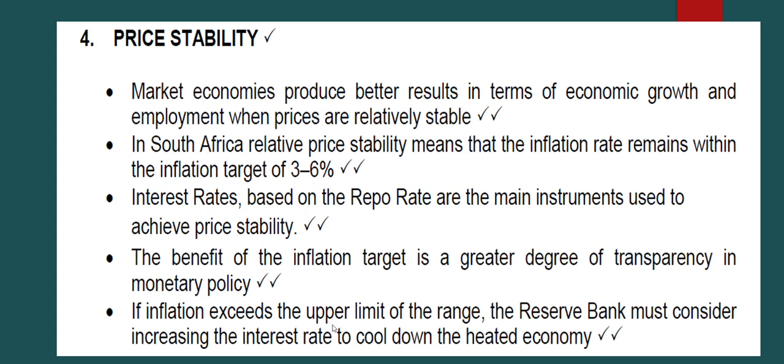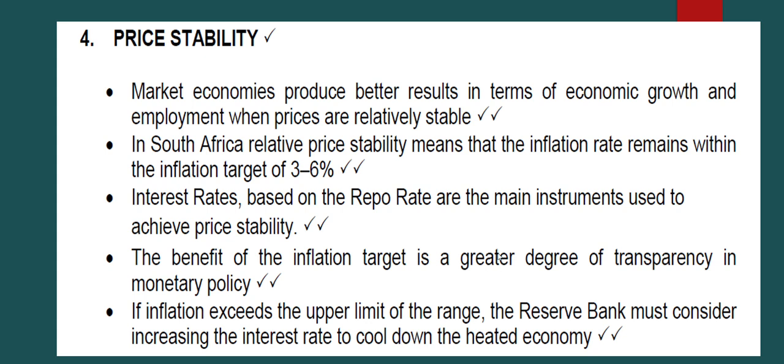So what does that mean to me? There's an assumption that if prices go up, it's because many people are buying, many people have money. In order to cut down on the availability of money that people have to buy services and goods, you need to increase the interest rate. Therefore, they will use that extra money to service the debts that are linked to the interest rate. That's the way our Reserve Bank works to monitor our interest rate, and that assists us in stabilizing prices.